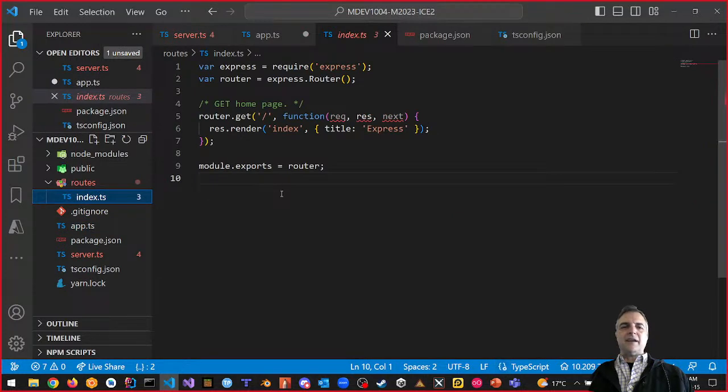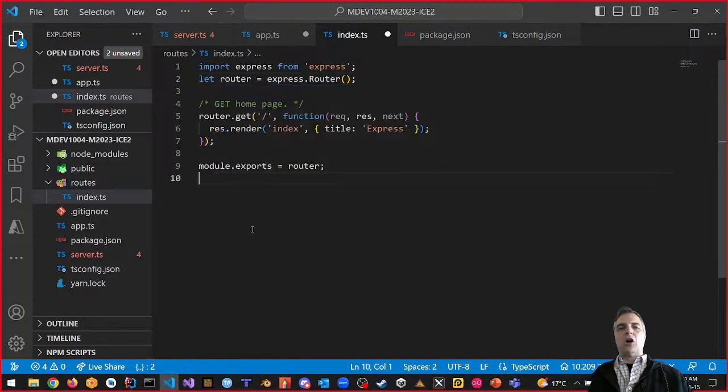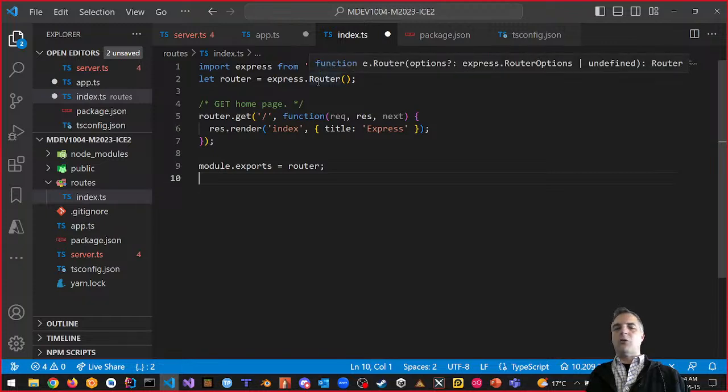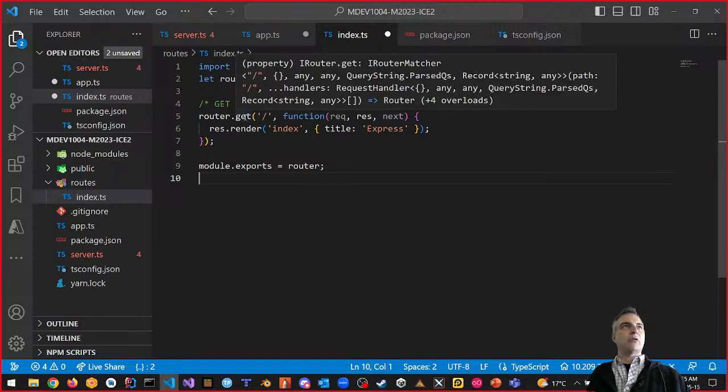So here's our index.ts, but now we want to do this for the first time. So now we're back down to the lowest level. All right, so now we're going to say import express from express. Import from express, no problem. Const router is equal to express.Router. That works. Take a look at the code hinting we're getting. Pretty good, right? Router.get. If I go to get, look at all the code hinting we're getting. Huge. Way better than before, right?